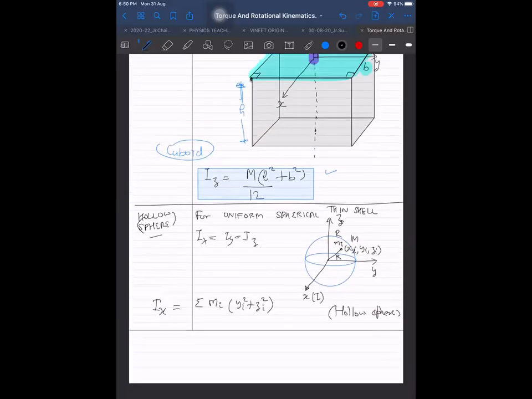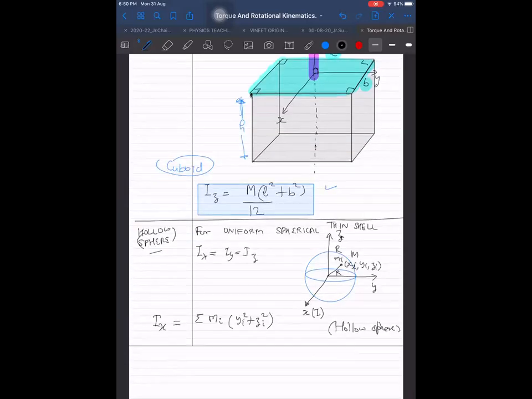Why this? Because the x coordinate may not be 0 for this particle, but when we take the perpendicular distance up to the x-axis, that depends only on the y and z coordinates. Whenever we write the formula sigma mi ri square, it should be ri perpendicular everywhere. Remember that in your mind, as I told you already in the beginning.